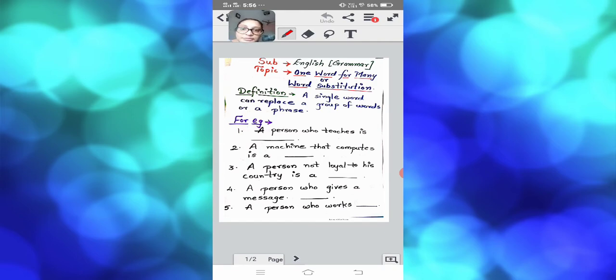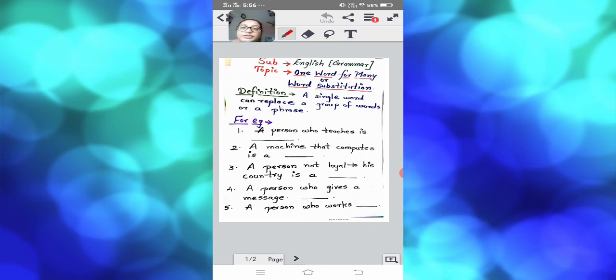In this English subject, we are going to learn a topic which I have already discussed with you in second standard, but again we are going to see it because it is related to word substitution. Now, what is word substitution? Word substitution means we have to put one word for many words or phrases. Let us have a look at what word substitution is.